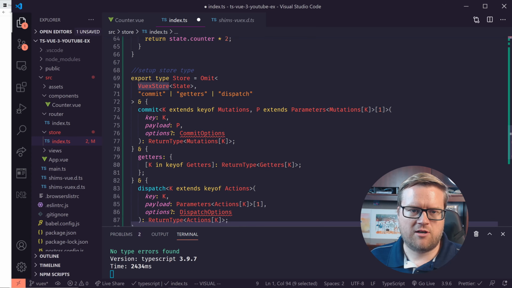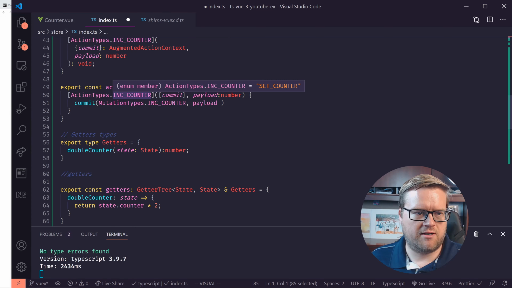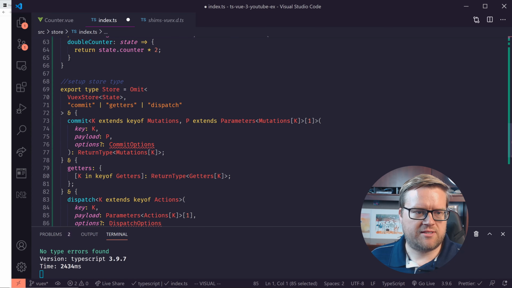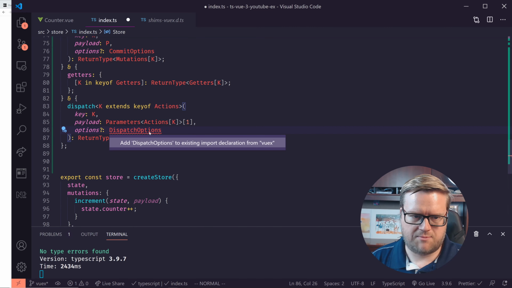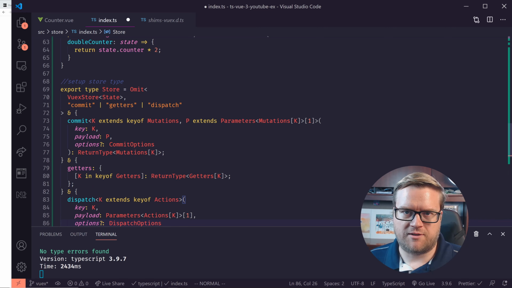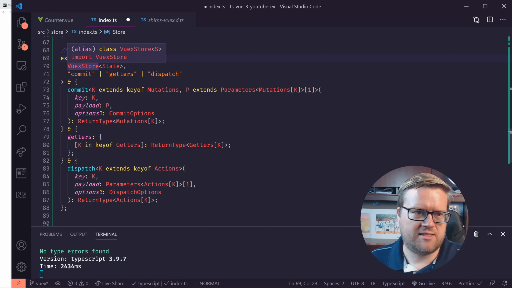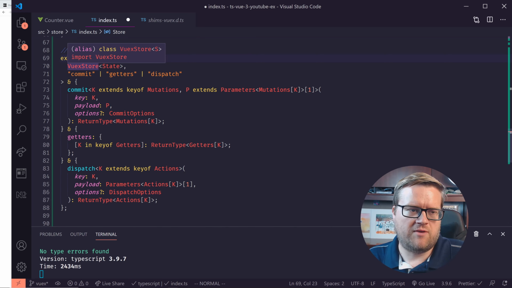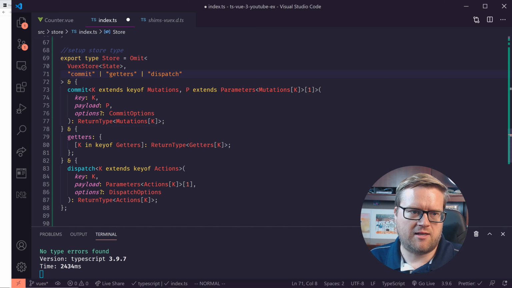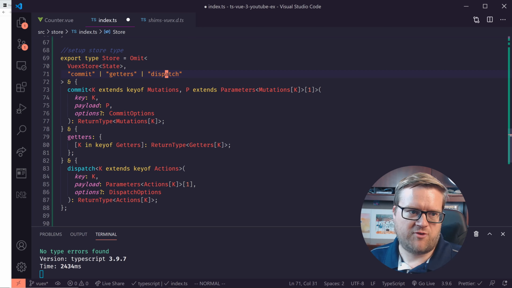So here's everything we're doing here. Let me hide the sidebar. We have this commit options, let me make sure I add that, and dispatch options. What this is saying is this is a new type called store that we can now use everywhere we need to. It's saying we're going to take VuexStore, which is basically everything we could do in Vuex store, and we're going to omit commit, getters, and dispatch so we can write our own types for these.